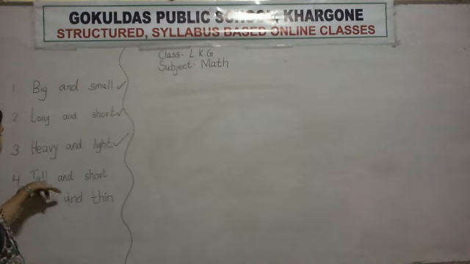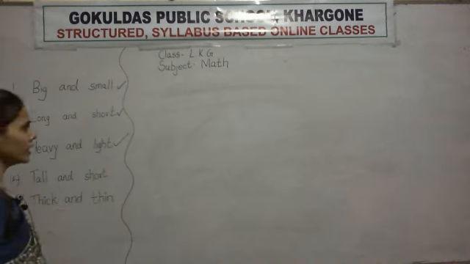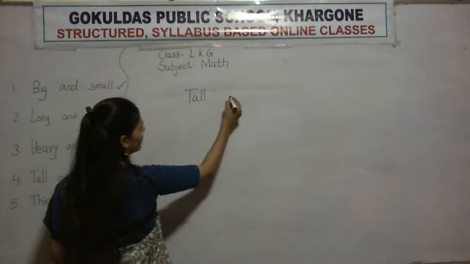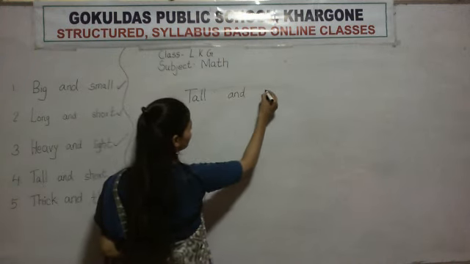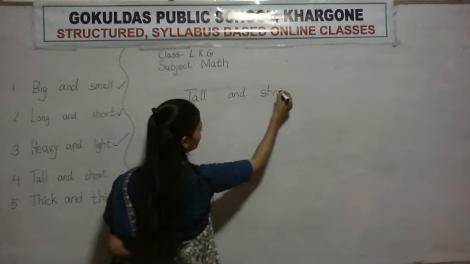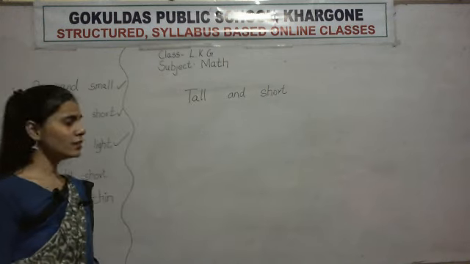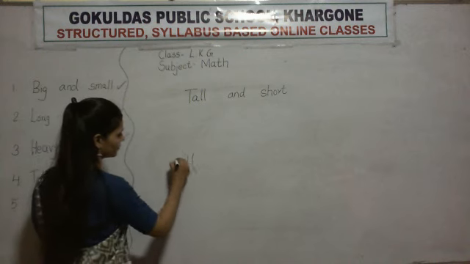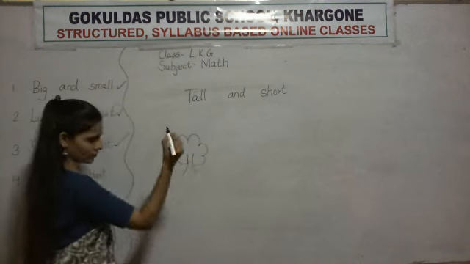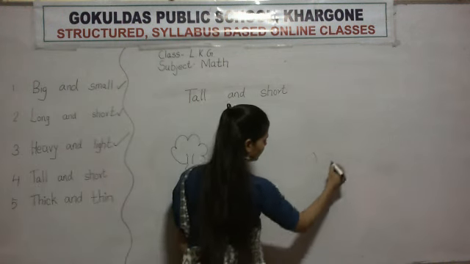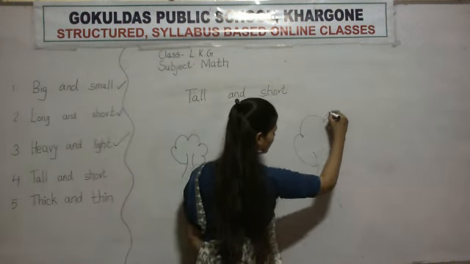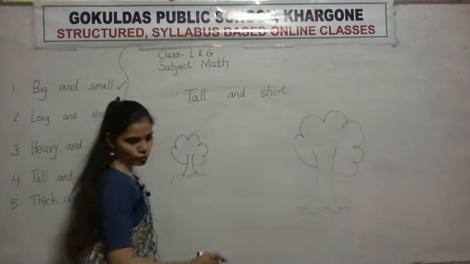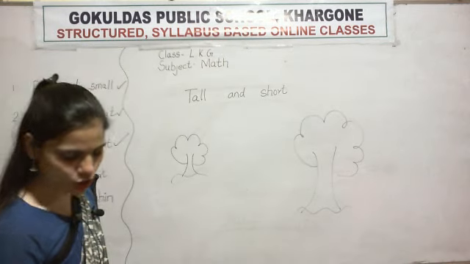Now next is tall and short. Tall and short. Now we will draw. And this one, which one is tall and which one is short?